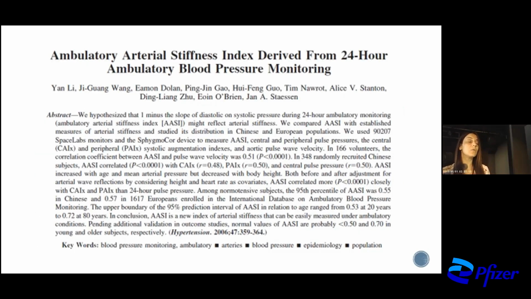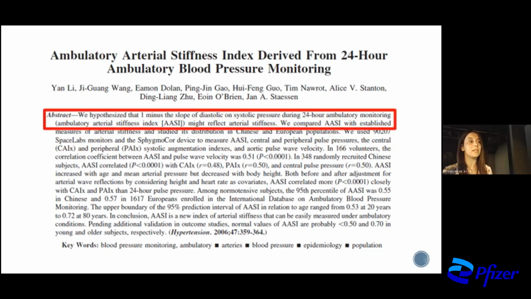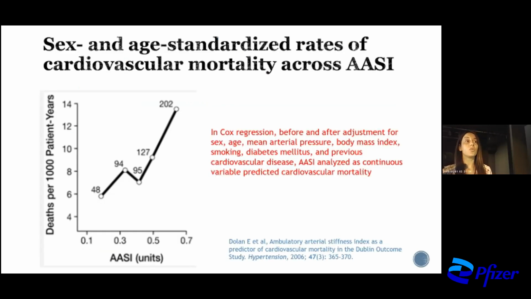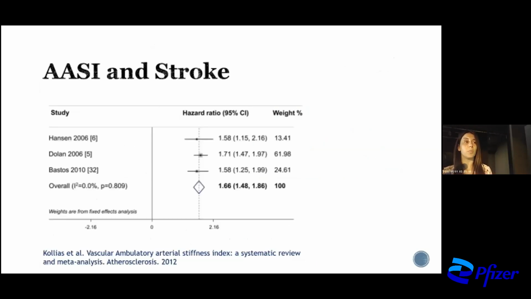And that was the reason why in 2006 Lee et al. created the ASI, the ambulatory arterial stiffness index, which reflects arterial stiffness from simple parameters, and these parameters are age and 24-hour ambulatory monitoring. ASI has shown its own value all these years, as it has been linked with cardiovascular mortality and cardiovascular morbidity.